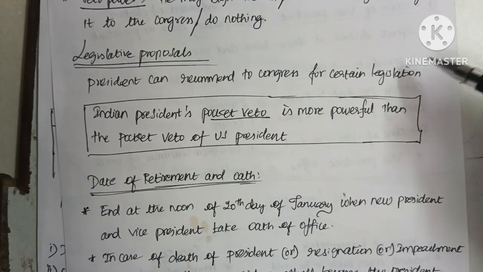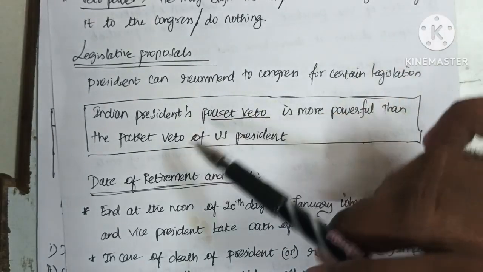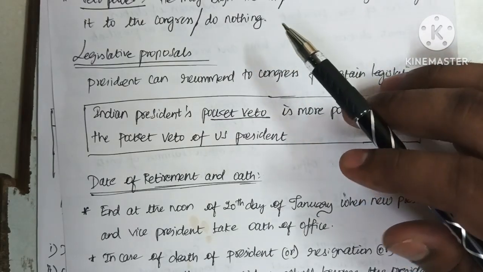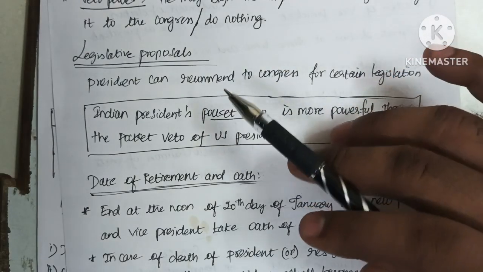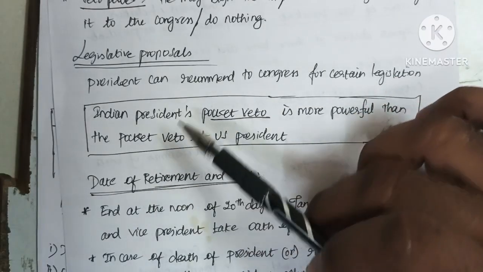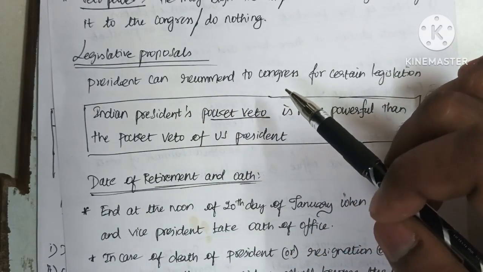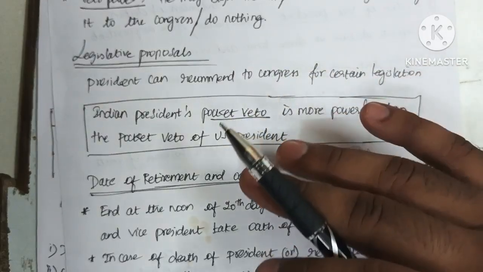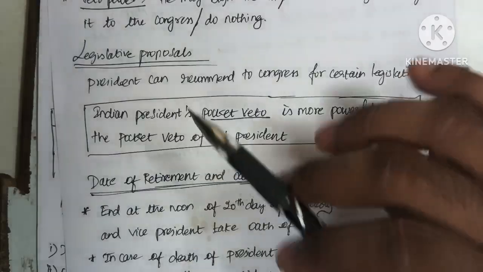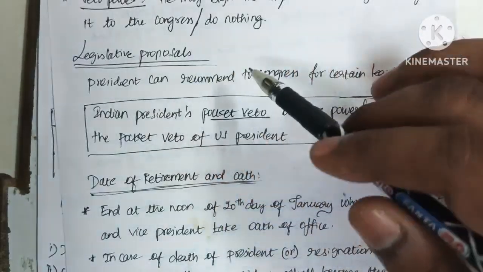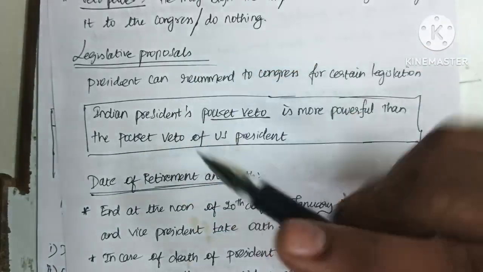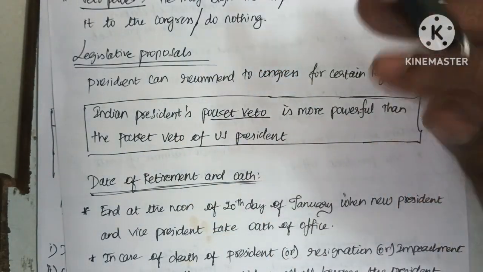So the next thing we are going to see is the legislative proposal. The president can recommend to Congress a certain legislation. For example, if a country needs a particular law regarding any issue, the president can recommend to the legislature or Congress the creation of any new laws or any new regulations regarding particular issues.